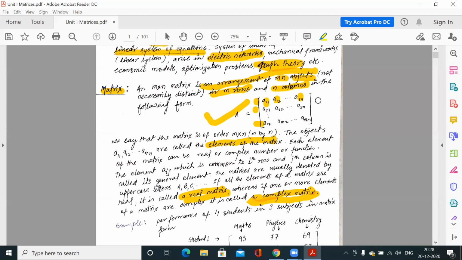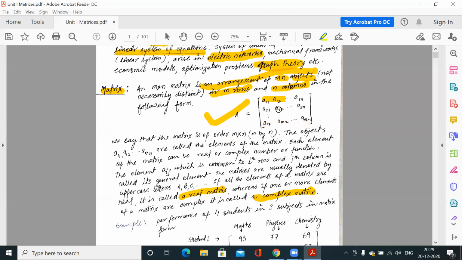Now these are arrangements of mn elements. So we say one important term, that is the order of the matrix. The order of the matrix is how many rows are there and how many columns are there. First we write the number of rows. So this is the first row, this is the second row, this is the third row, this is the fourth row. So we have m number of rows. And how many columns are there?